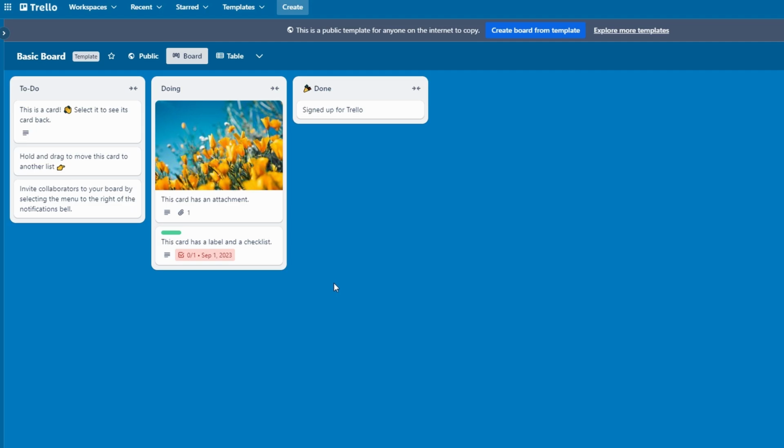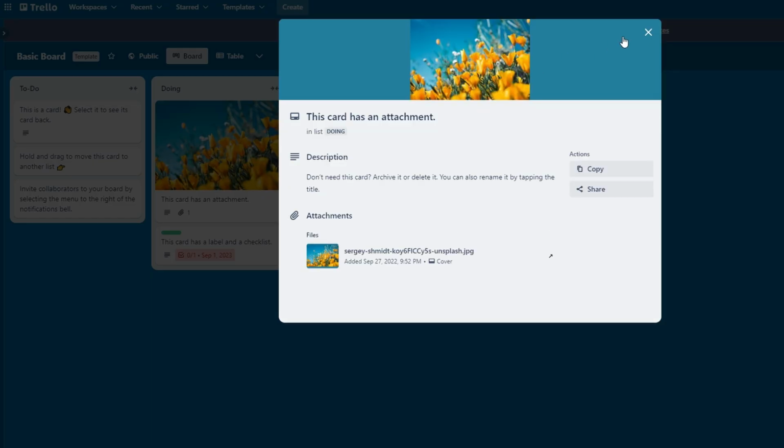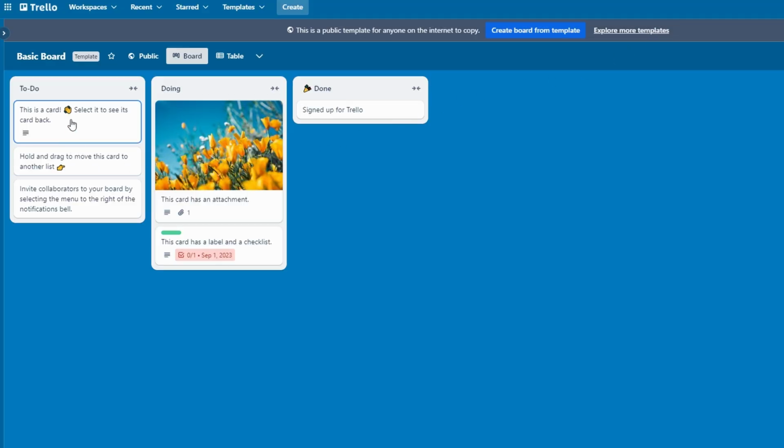In today's video, how to upload a file in Trello. So first, log in using your Trello credentials. And once you're logged in, open the Trello board and navigate to the card where you want to upload the file.